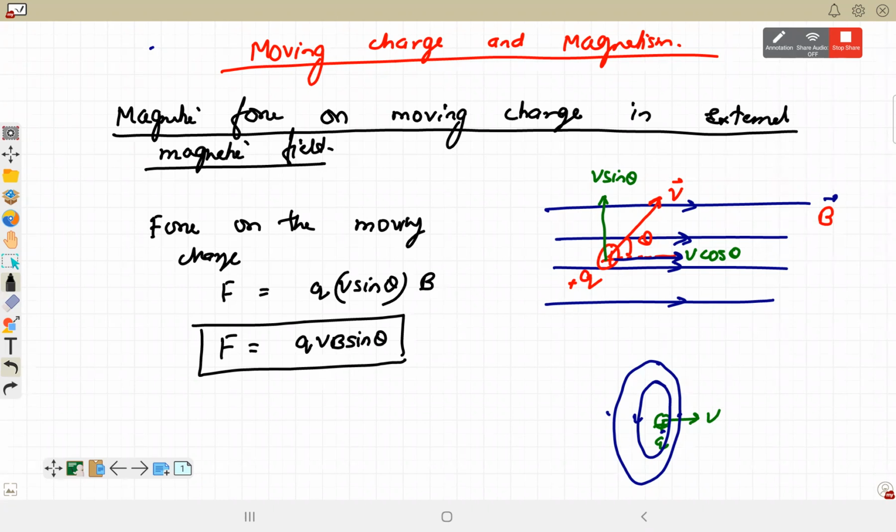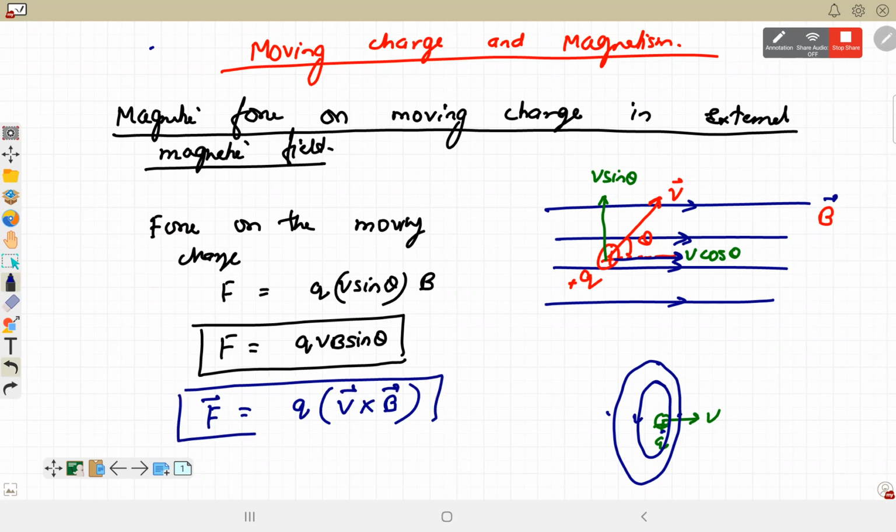Now if we write this in vector form, you understood? So it means if there is only one component of velocity which is parallel to magnetic field, then there will not be any type of force. We can write this in vector form. For positive charge, AB sin theta can be written as cross product of A and B. So in vector form, it can be written as Q into V cross B.